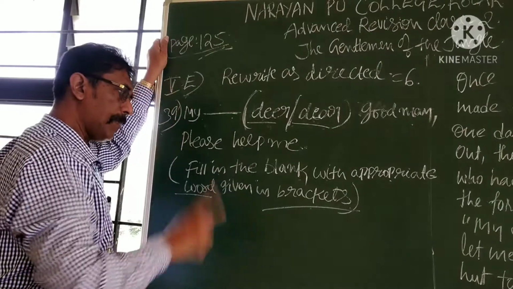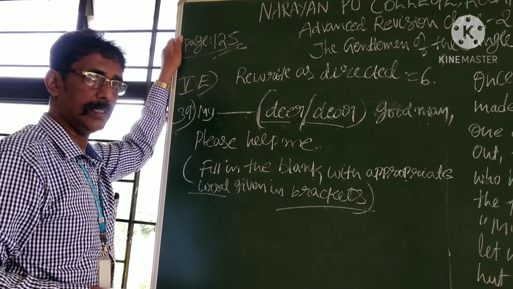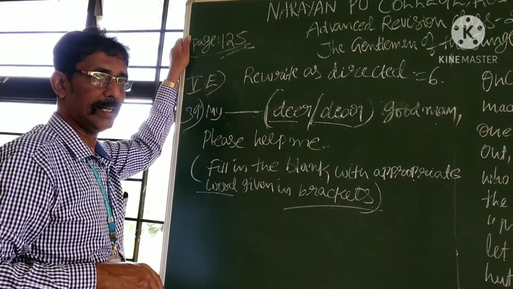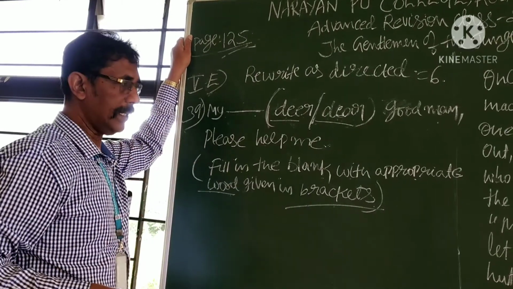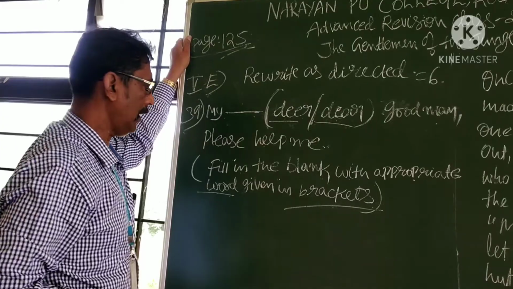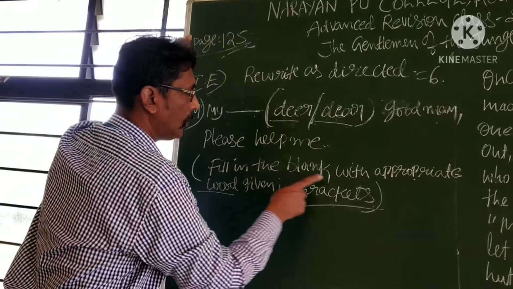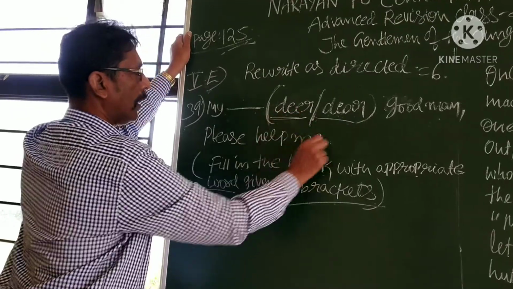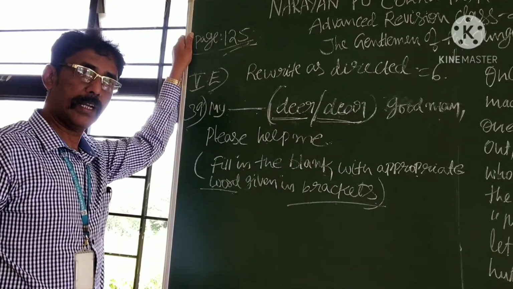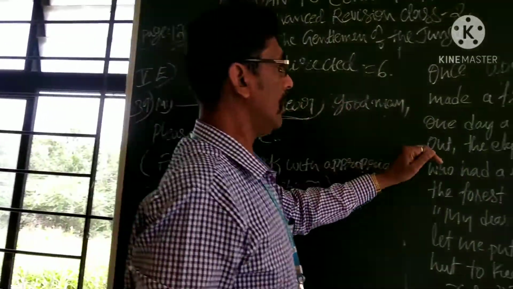See, this type of grammar question also will be selected from the textbook lesson itself. It is why it is the best method indeed for you to read the textbook often and often. Now, fill in the blanks with appropriate word given in brackets. Now tell me, which is correct? We will go to this section now.